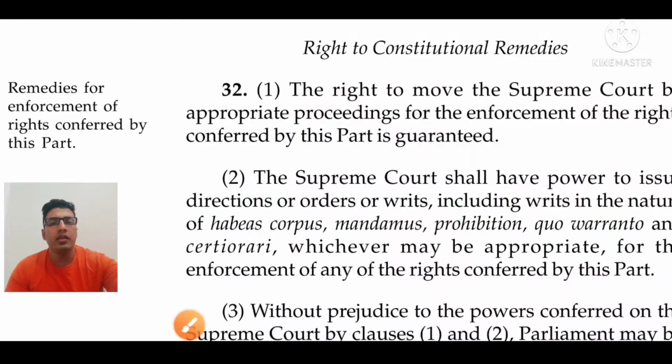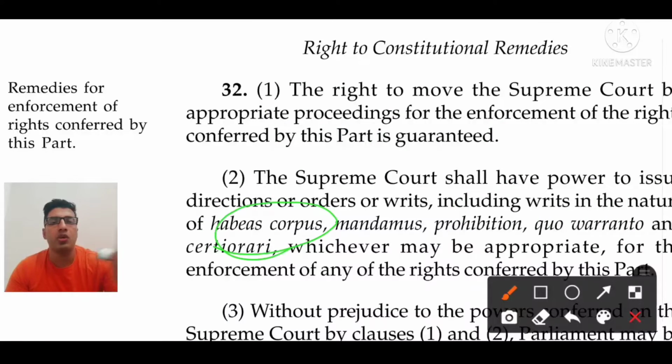And in habeas corpus, locus standi cannot apply. How? Habeas corpus means if a person is confined, if I am behind bars, how is it possible for me to file a PIL in the Supreme Court on my own behalf? My family members, a relative, my classmate, or maybe someone close to me can file a petition on my behalf. There is no concept of locus standi in habeas corpus writs.